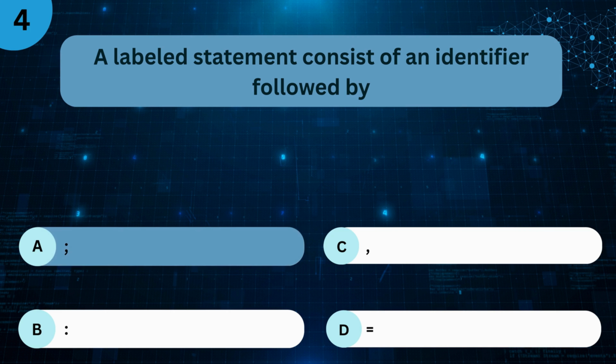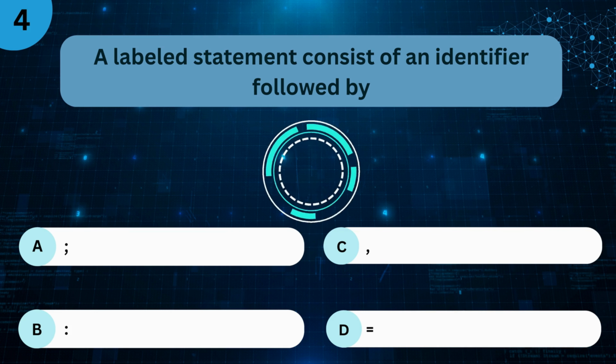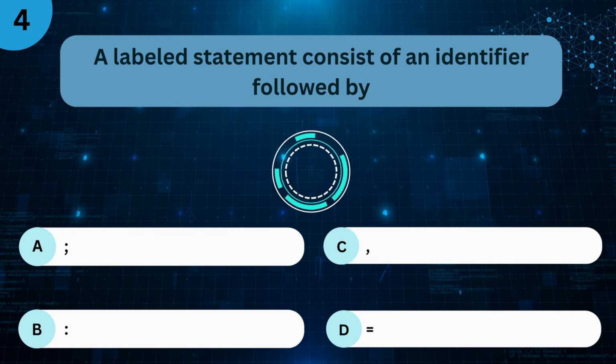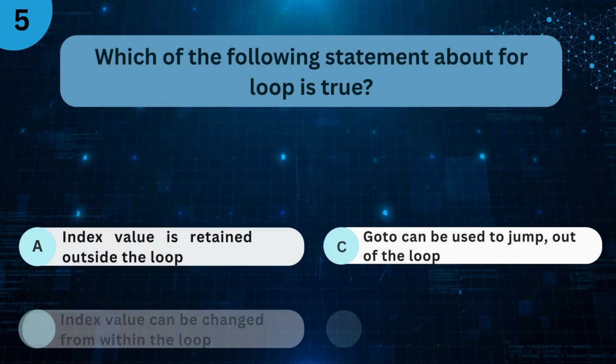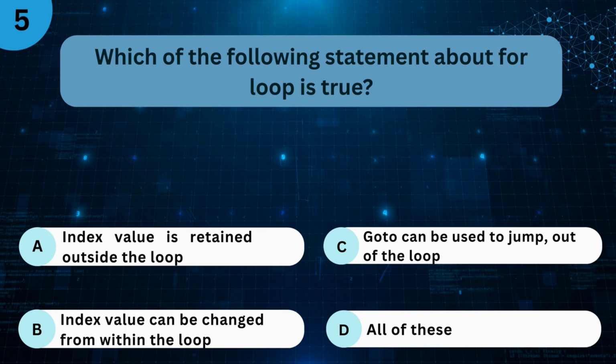A. Semicolon. B. Colon. C. Comma. D. Equals to. The right answer is B. Colon. Which of the following statement about for loop is true?